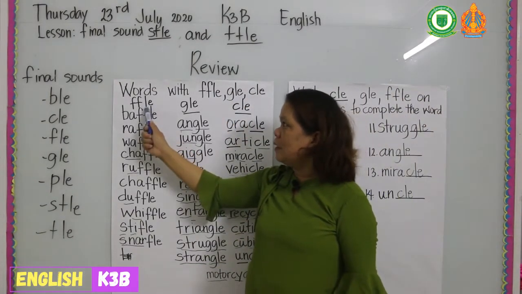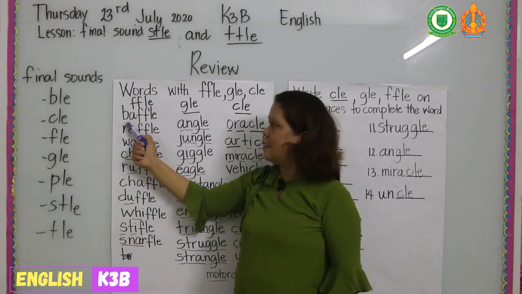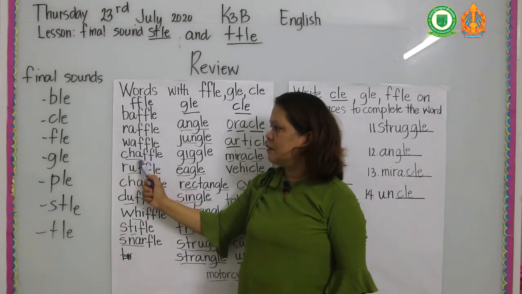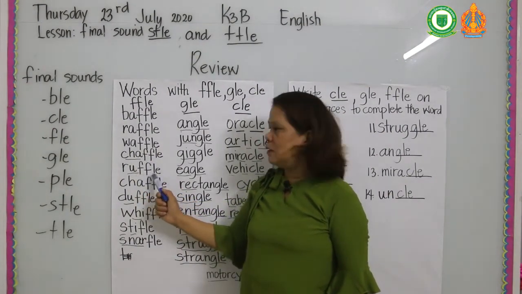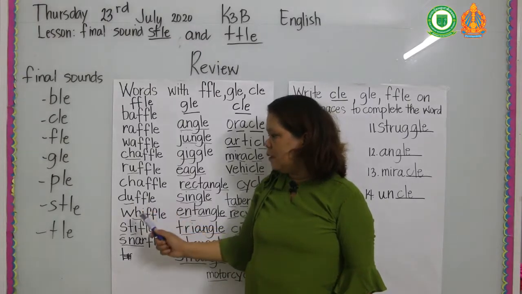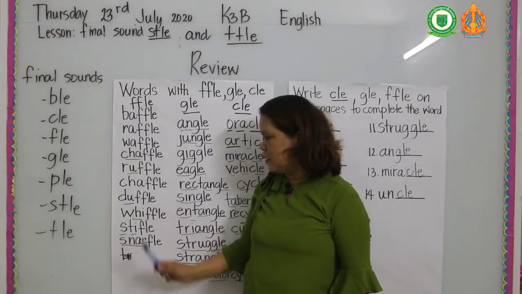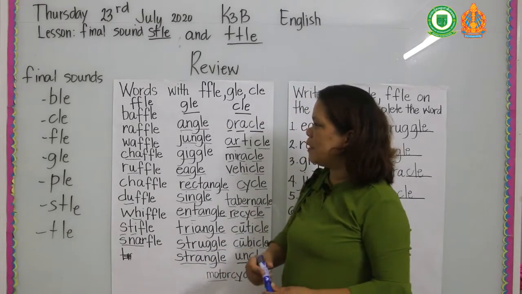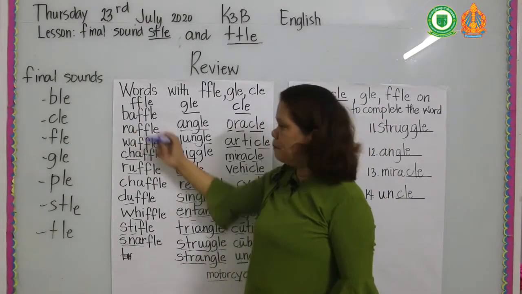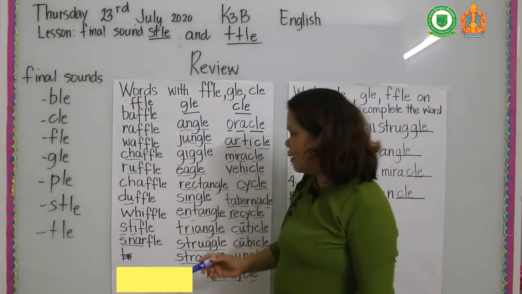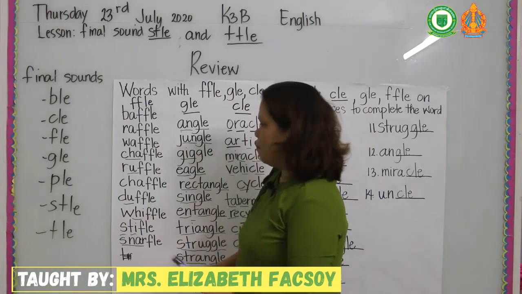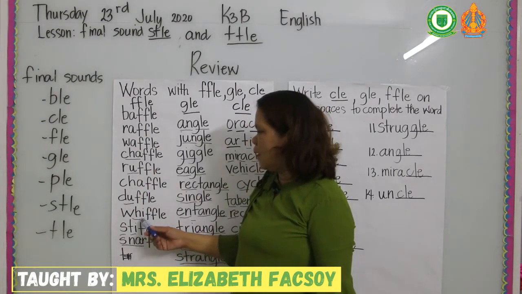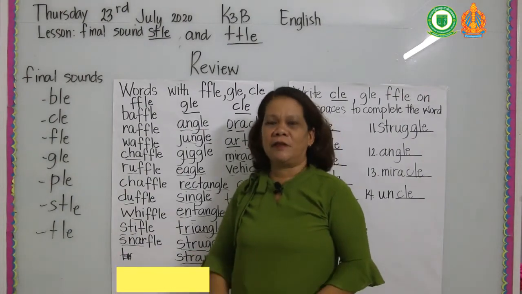For the first sound, f: baffle, ruffle, waffle, shuffle, duffle, whiffle, stifle, snarfle. Always remember the beginning vowel. There are some words that have three consonants or two consonants. Remember our reading pattern.